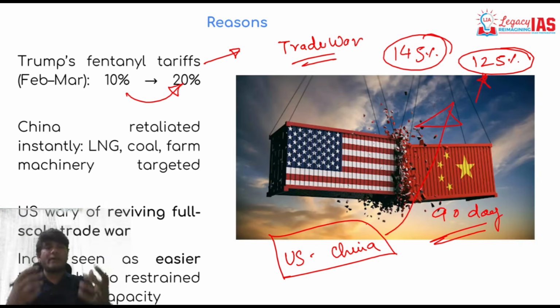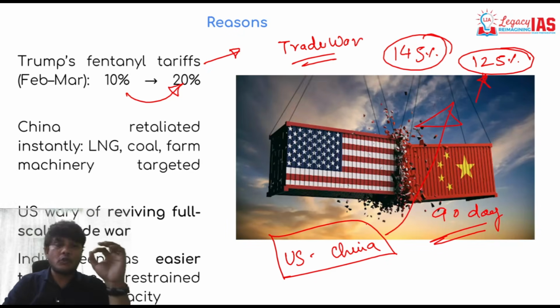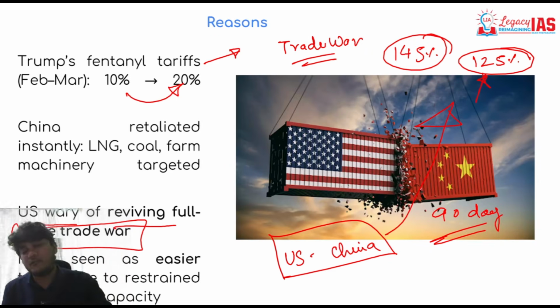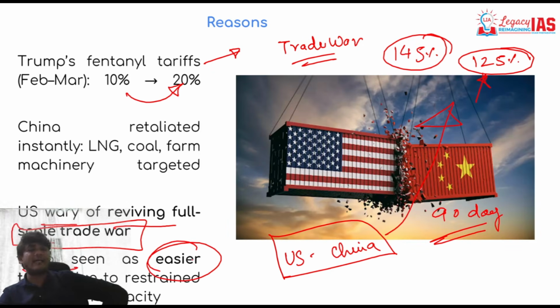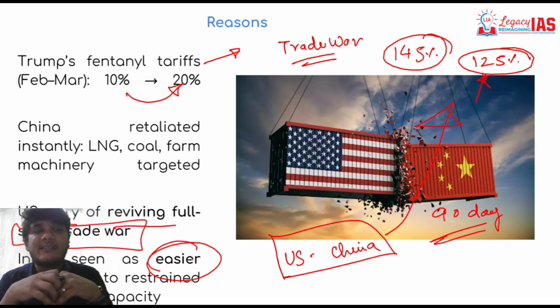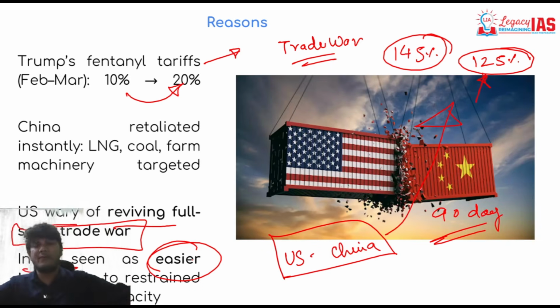And this 90 days would have gone over quite soon, but now this peace has been extended up to the month of November. So USA is completely wary of the reviving of a full-scale trade war with China, and clearly cannot handle that, as a result of which USA is not imposing these tariffs on China. Whereas on the other hand, India is seen as an easier target. Why? Because the retaliation capacity of India is not to that extent. We do not have certain rare elements because of which USA would be very heavily dependent on us.